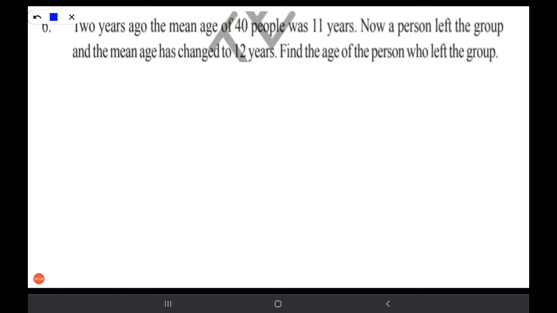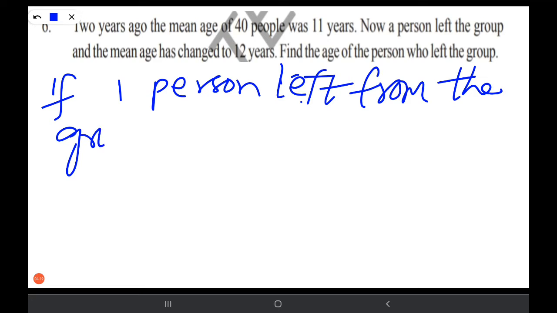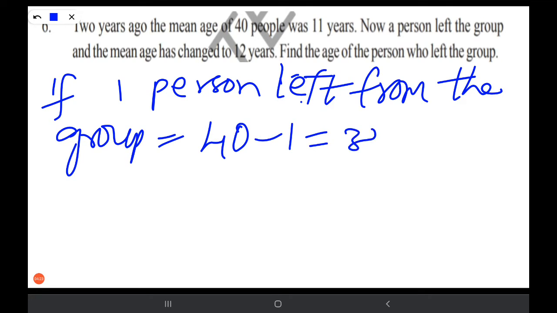Next, if one person left from the group, what is that? 40 minus 1, now 39.